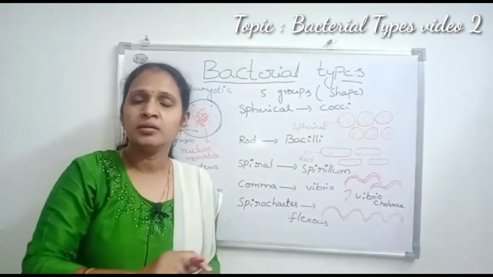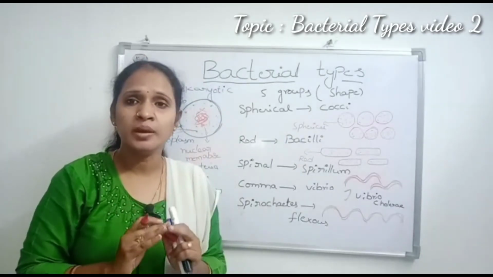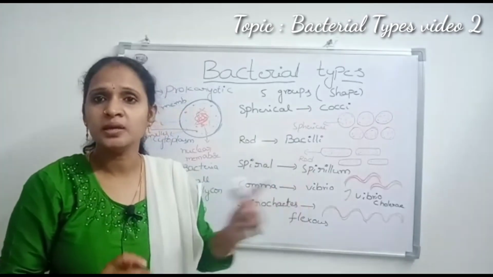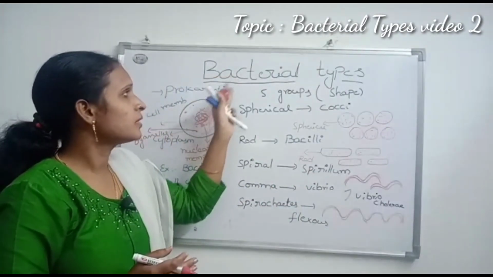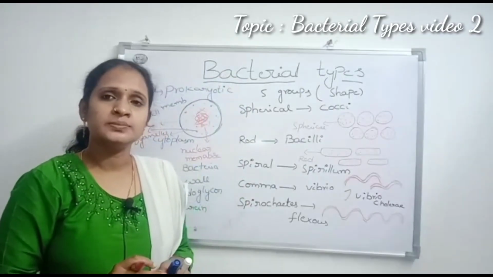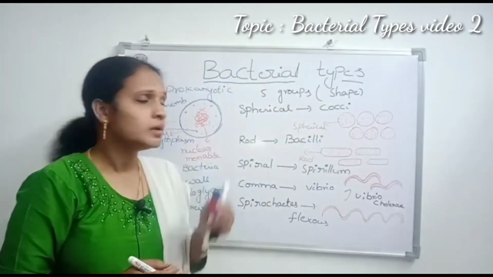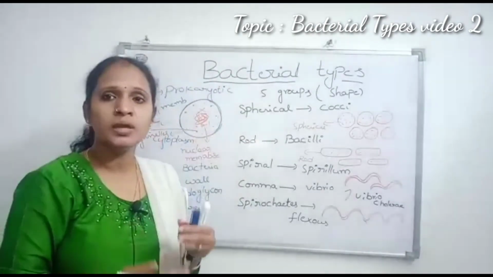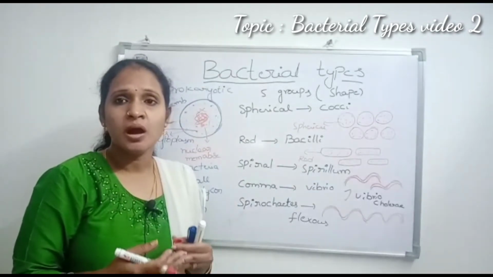In eukaryotic organisms, the nucleus is present and the nuclear membrane is also present. Prokaryotic organisms, one example is bacteria. In eukaryotic organisms, examples are humans and animals. Prokaryotic organisms are lower organisms. Eukaryotic organisms are well developed organisms.